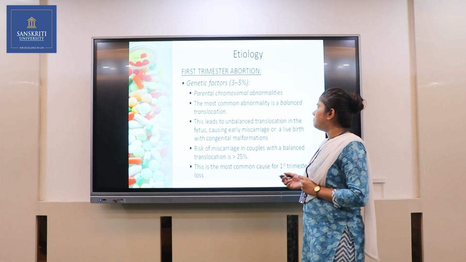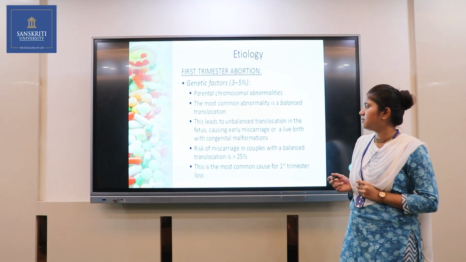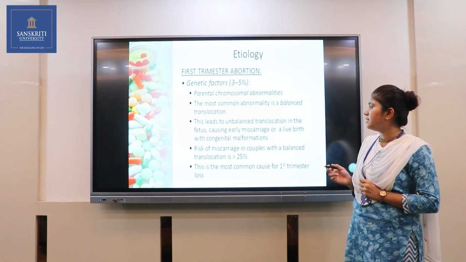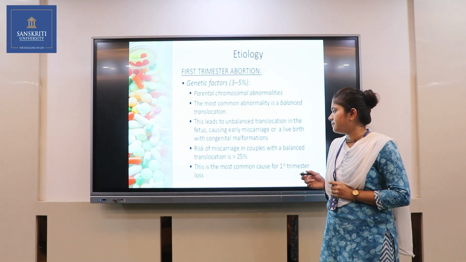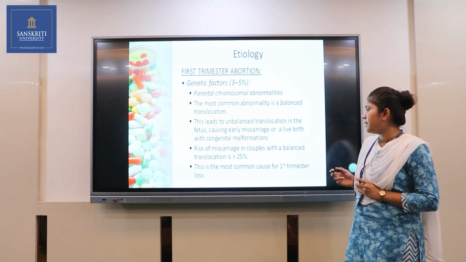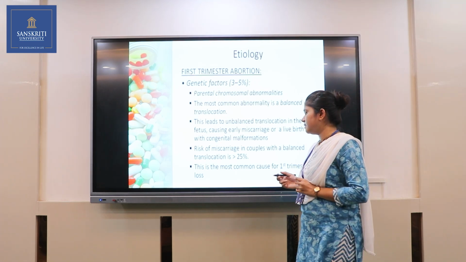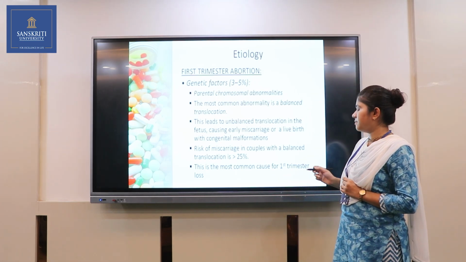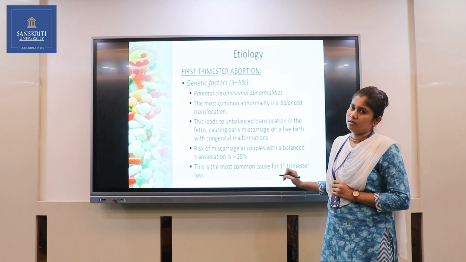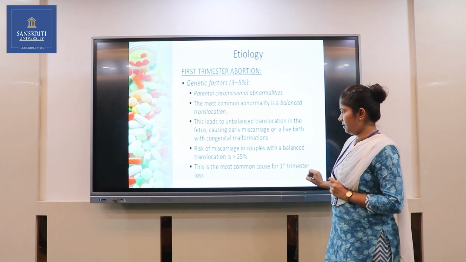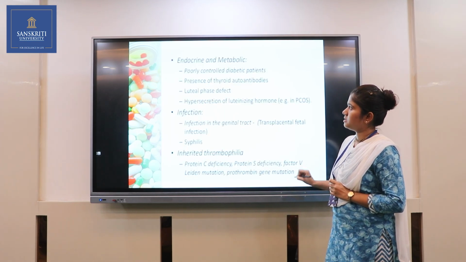Then this leads to the unbalanced translocation, causing early miscarriage, and live birth with congenital malformation. The risk of miscarriage in a couple with a balanced translocation is more than 25%. This is the most common cause of first trimester loss. So these all are the causes of first trimester loss of the pregnancy.